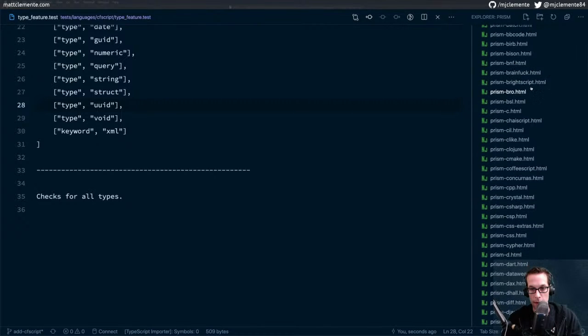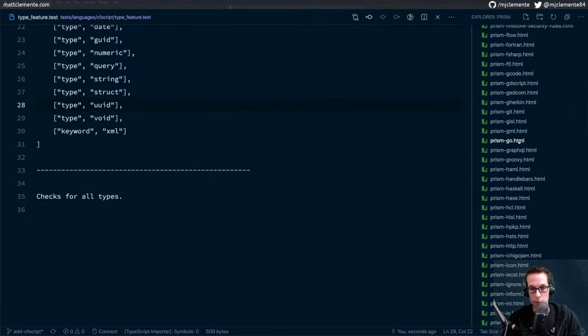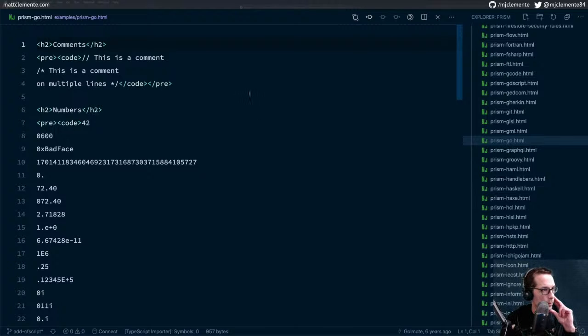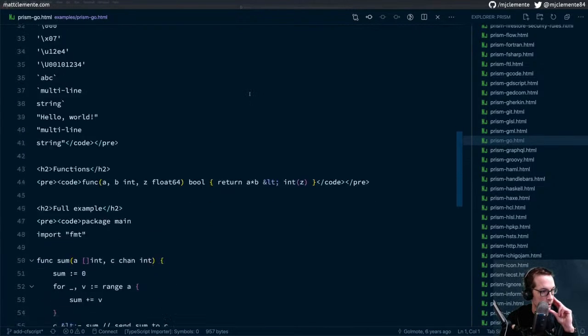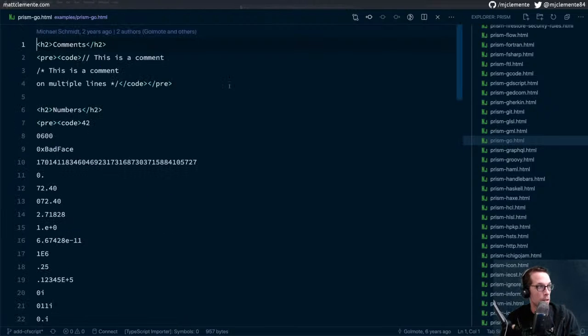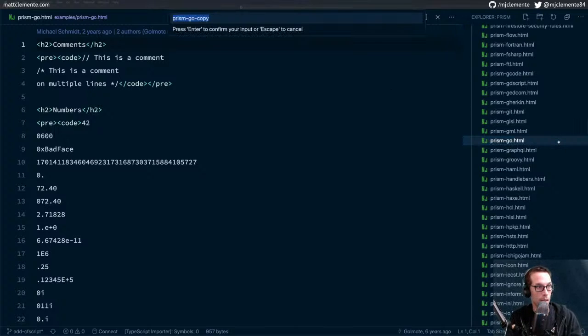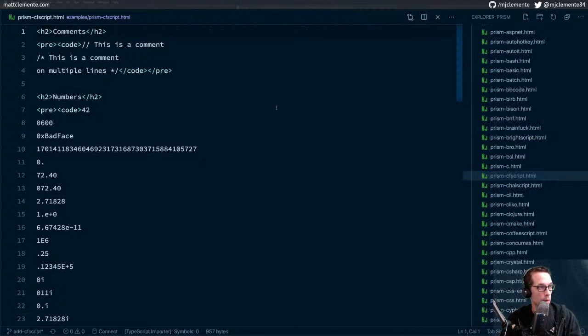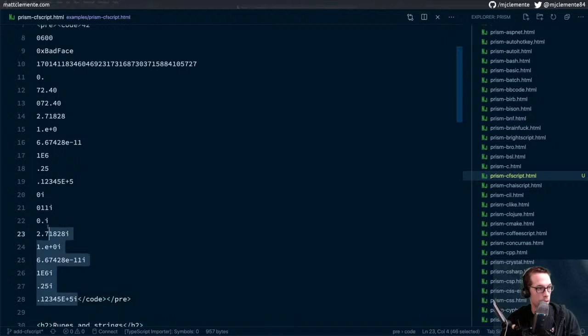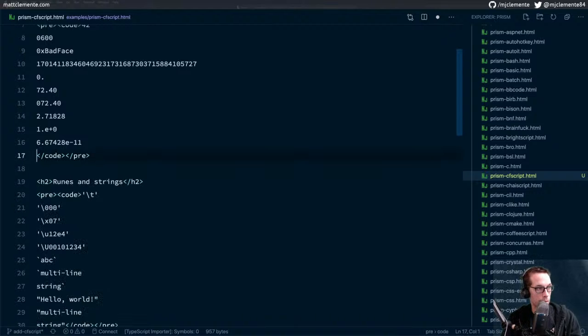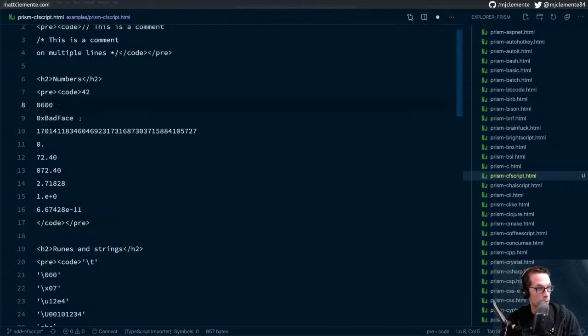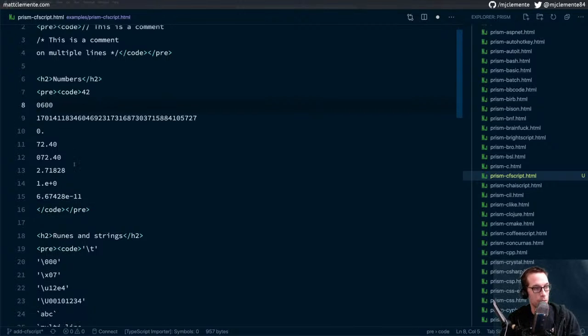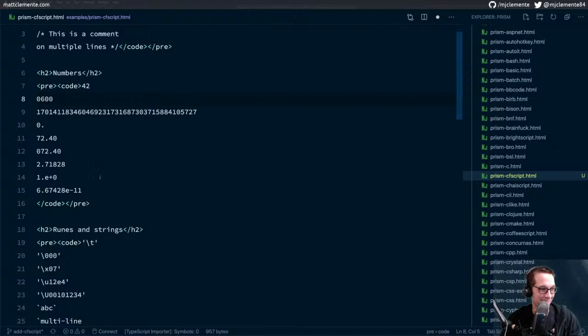All right, examples. Let's grab the Go one. All right, so it's just like a straight HTML file that has a bunch of the stuff in it. So let's duplicate it. Duplicate Prism CF script. This is a comment on multiple lines. Numbers, we'll just modify that to use the numbers that we have from our test. Honestly, I don't think anyone particularly cares about the number highlighting.